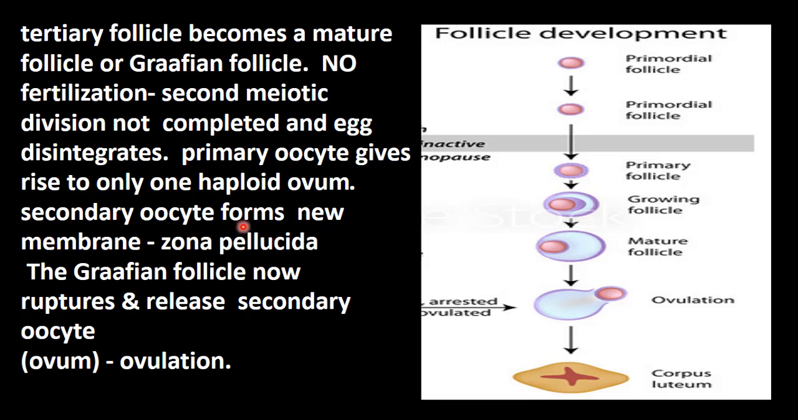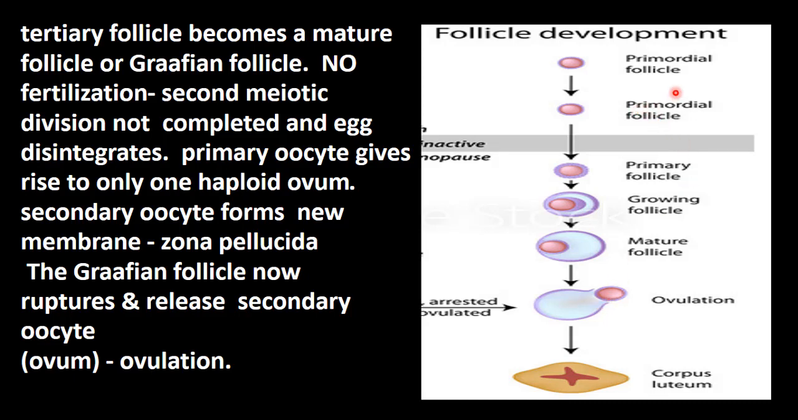The secondary oocyte forms a new membrane around itself, that is called zona pellucida, and this mature Graafian follicle now ruptures and releases the secondary oocyte. If it is fertilized, then the second meiotic division is completed. Okay, this process is called ovulation.